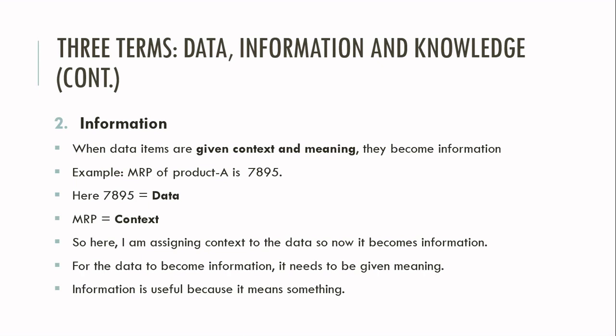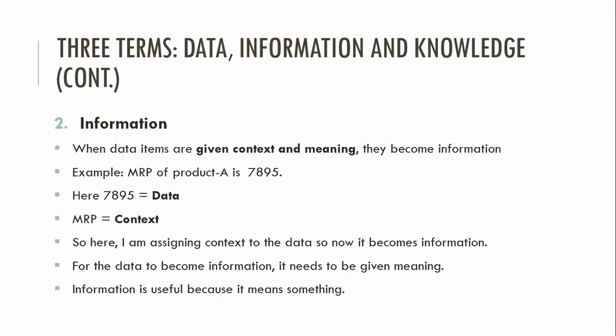So what is information? When we provide some meaning to the data or we provide some context to the data, then it becomes information. For example, in our previous example, I said there is one number 7895. By seeing that number we cannot say what that number is. Now I am providing some meaning to that number. For example, I said that this 7895 is the MRP of product A.